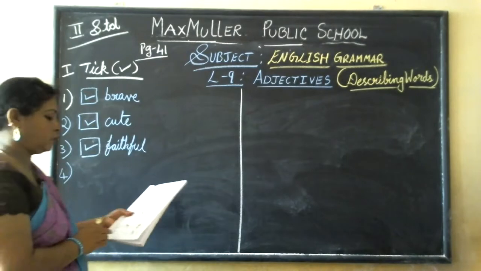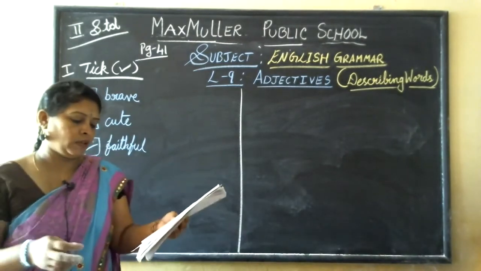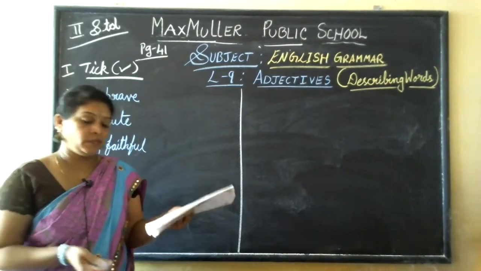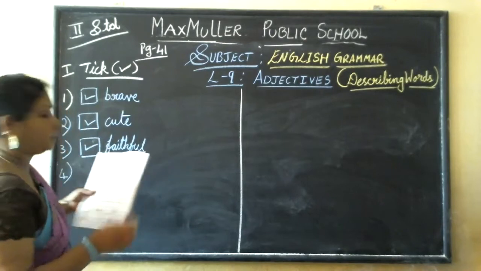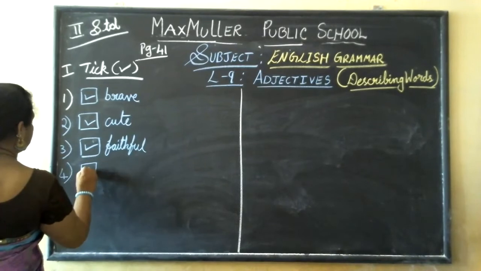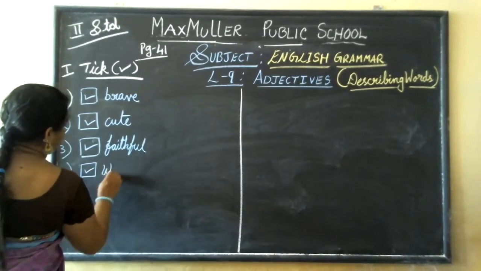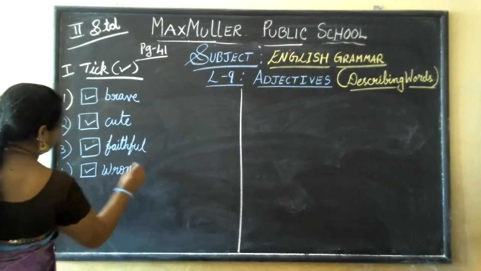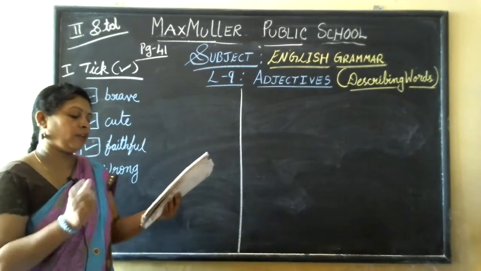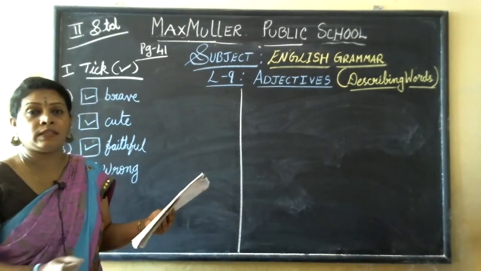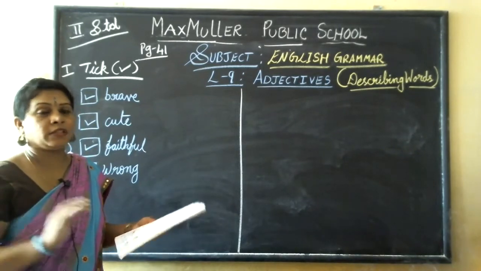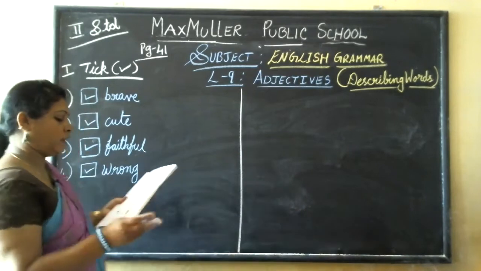Fourth one, 1 plus 1 is equal to 3. When you add 1 and 1, do you get 3? Right? Wrong. So which is the correct one? Wrong. 1 plus 1 is 2, not 3. So you have to put tick mark for wrong. That is the one word which explains properly. Fifth one. You can see the joker face here. Serious, funny. Two options. In that, joker is always a funny face. So serious will not match for that. So for funny, you have to put tick mark.